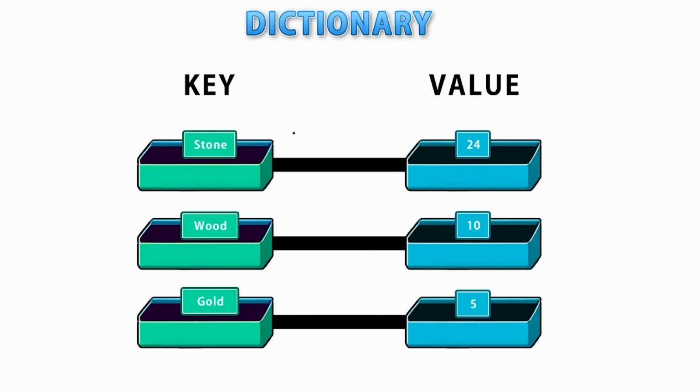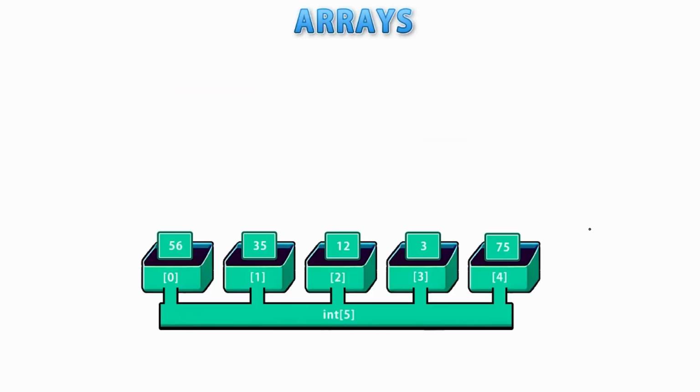So for example, in some kind of game storing the resource amount, the resource type itself can be the key, and the amount that you're currently holding can be the value. If you were to build something like that using an array or some kind of list, then you would have to memorize it. For example, index 0 refers to wood, index 1 refers to stone, index 2 to gold, and so on. So you'd have to memorize what type each index belongs to.